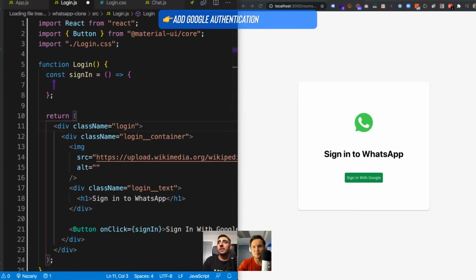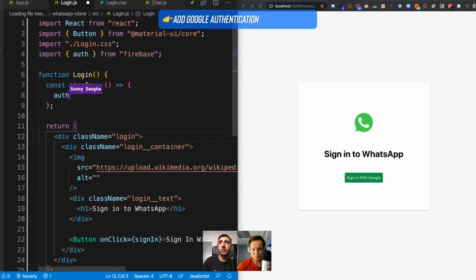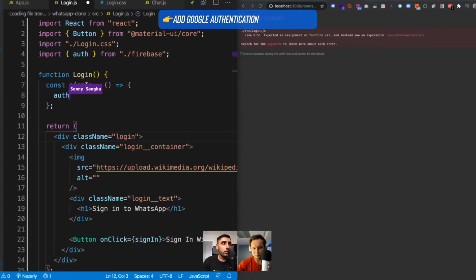So now we have the sign-in functionality. What we're going to do is firstly, I'm going to do auth. Auth is something that we set up from our Firebase module. So I'm pulling that from our local Firebase. And we're saying auth dot, and now let's check this out, right? Auth dot sign in with